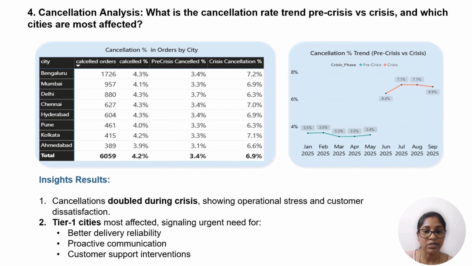So I found the result, shown in two visuals. One is a line chart, one is a matrix, clearly telling the story that the pre-crisis cancellation rate was 3.3 to 3.5 percent, the crisis time was 6.4 to 7.1 percent, and peak cancellation occurred in July to August at 7.1 percent. So the conclusion is that the cancellation rate increased during this crisis across all major cities. The most affected cities were Bangalore, Kolkata, and Chennai. So QuickBit should take recovery steps to improve the operational challenges and customer satisfaction level.